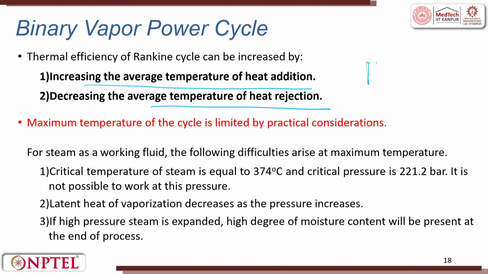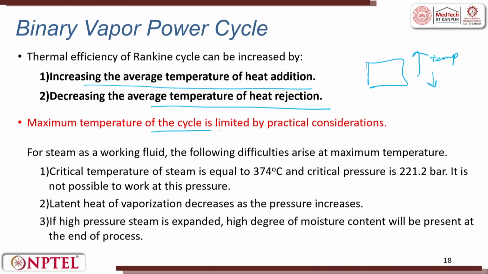So, basically you have a liquid, you heat it. So, you try to increase the temperature, more steam, more work, and when it is getting converted into water, you try to decrease the average temperature of heat rejection. So, the thermal efficiency of the Rankine cycle can be increased only by these two.